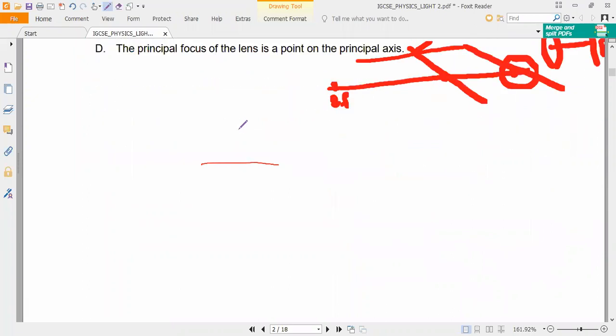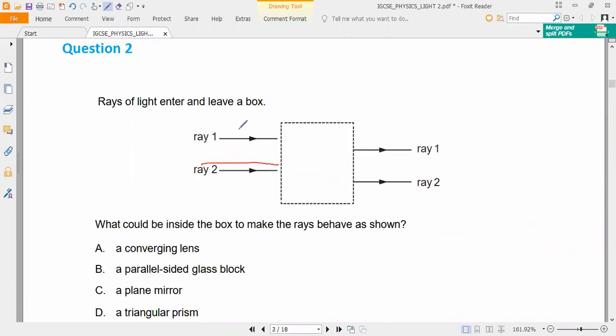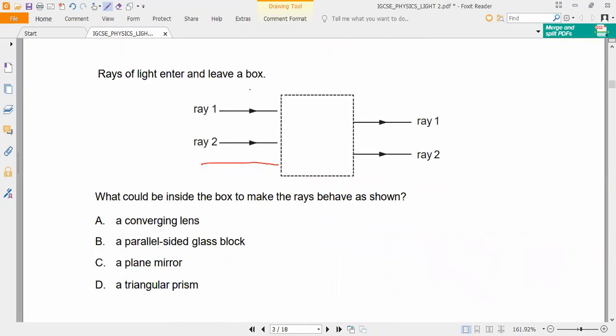Now this is the first question. Now let us go with the second question. Let me see who will answer this. Make it fast, everybody. Very simple question. These are competency based questions. The parallel sided glass block. You people will easily finish this question within a fraction of seconds. So please all of you read carefully and try to answer.